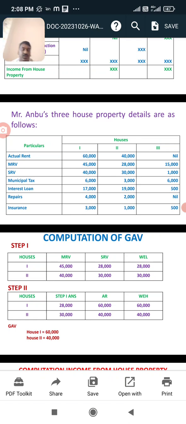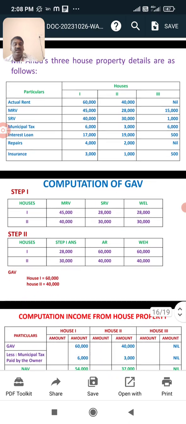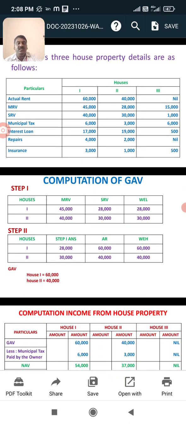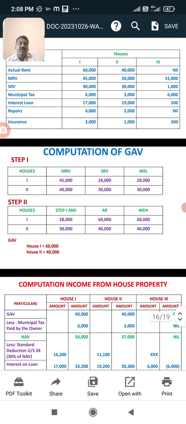Next, step 2: step 1 answer or actual rent. Step 1 answer is 28,000 for the first house and 30,000 for the second house. Actual rent received is 60,000 for the first house and 40,000 for the second. Whichever is higher, house 1 will be 60,000 and house 2 will be 40,000. So gross annual value for house 1 is 60,000 and for house 2 is 40,000.